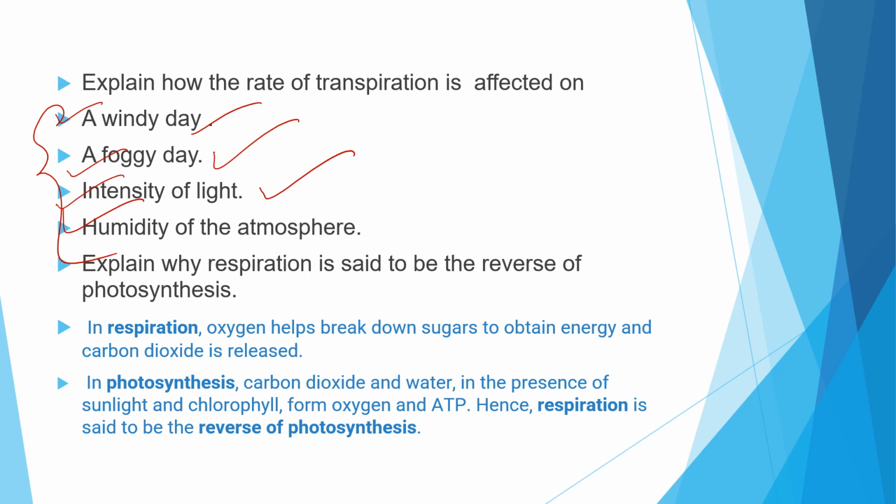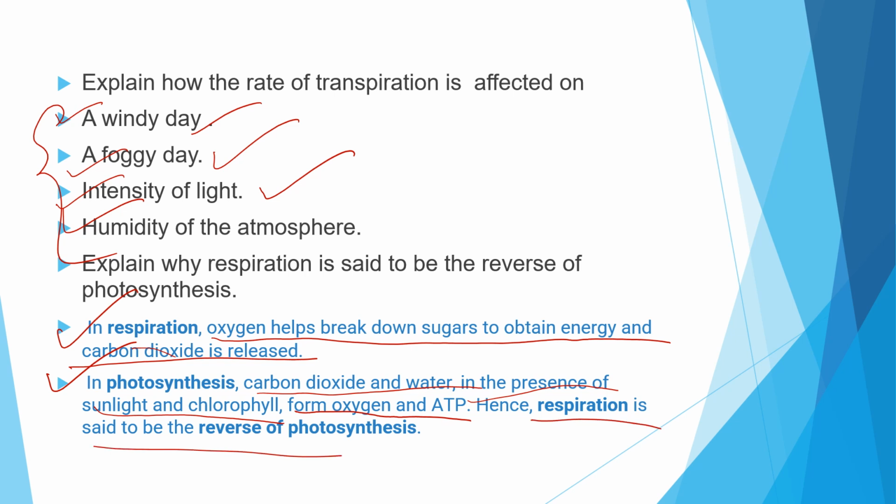Now the next question is, explain why respiration is said to be the reverse of photosynthesis. In respiration, oxygen breaks down sugars to obtain energy, and carbon dioxide is released. In photosynthesis, carbon dioxide and water are used, and in the presence of sunlight and chlorophyll, they form oxygen and glucose. So the reverse of respiration is happening in photosynthesis.